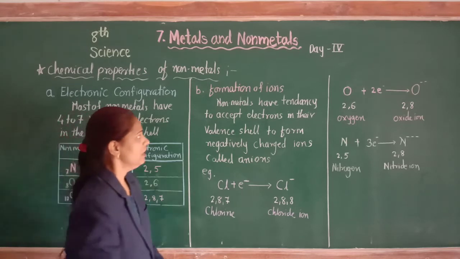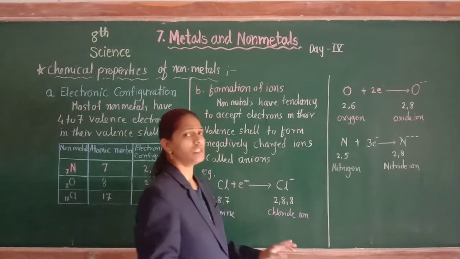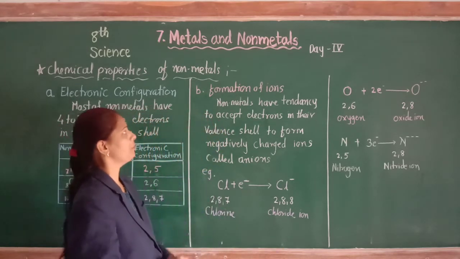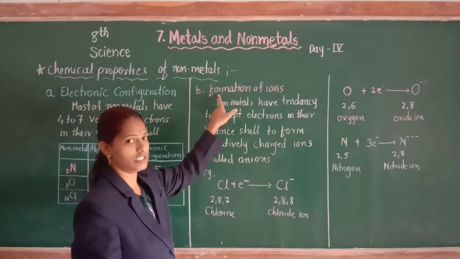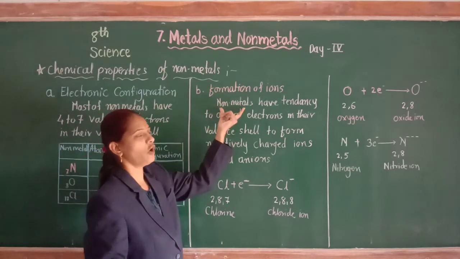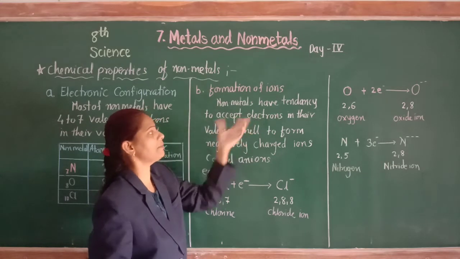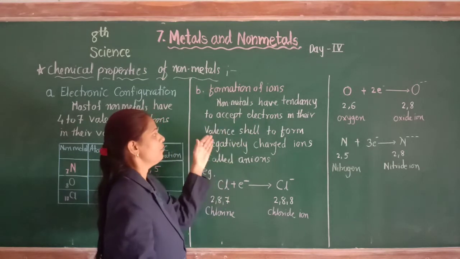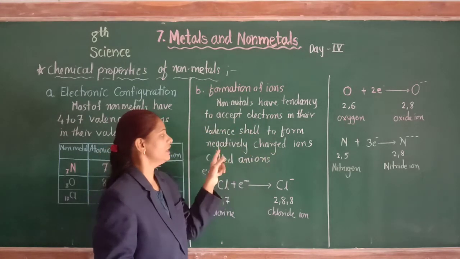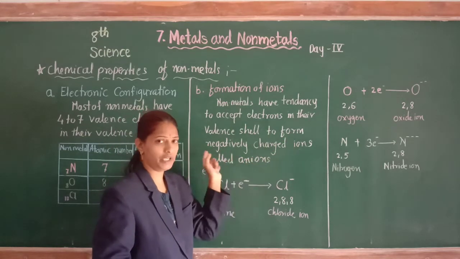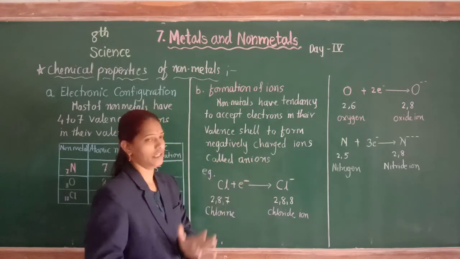Next, the second chemical property of non-metals is formation of ions. Non-metals have a tendency to accept electrons in their valence shell to form negatively charged ions, and negatively charged ions are called anions.